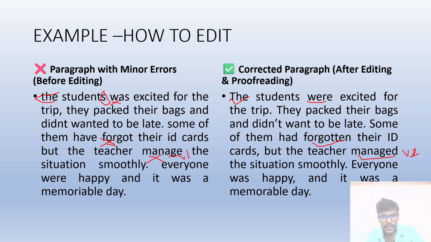Everyone were. Everyone means singular, and were is plural. So there should be was. Everyone was happy and it was a memorable day. So in this way you have to do your proofreading as well as editing.